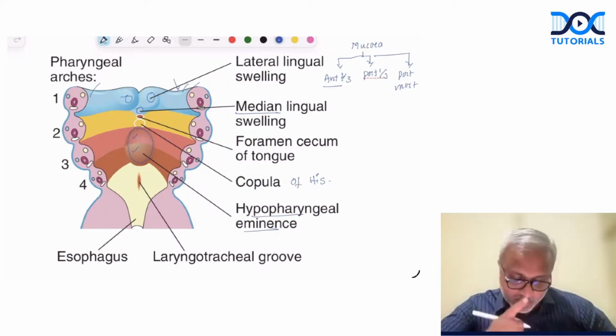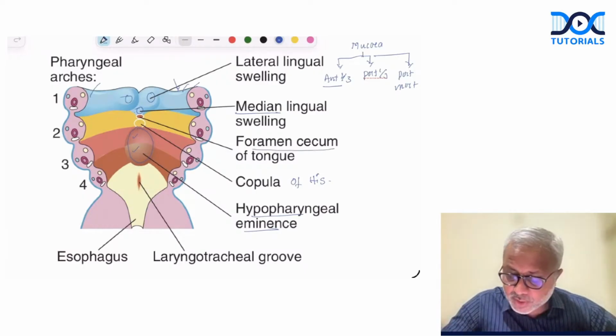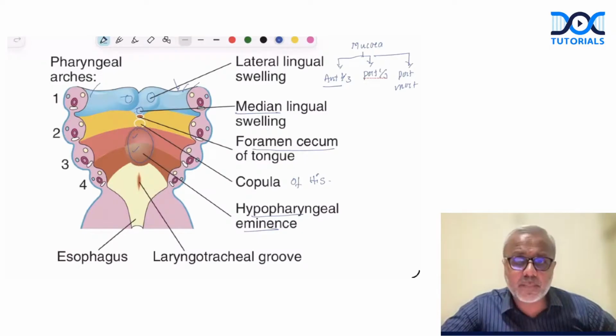Are we clear? Done. Now, remember, at the junction of the first arch, third and fourth arch, there persists a foramen, which is called the foramen cecum of the tongue. Done. These are some of the preliminary events.